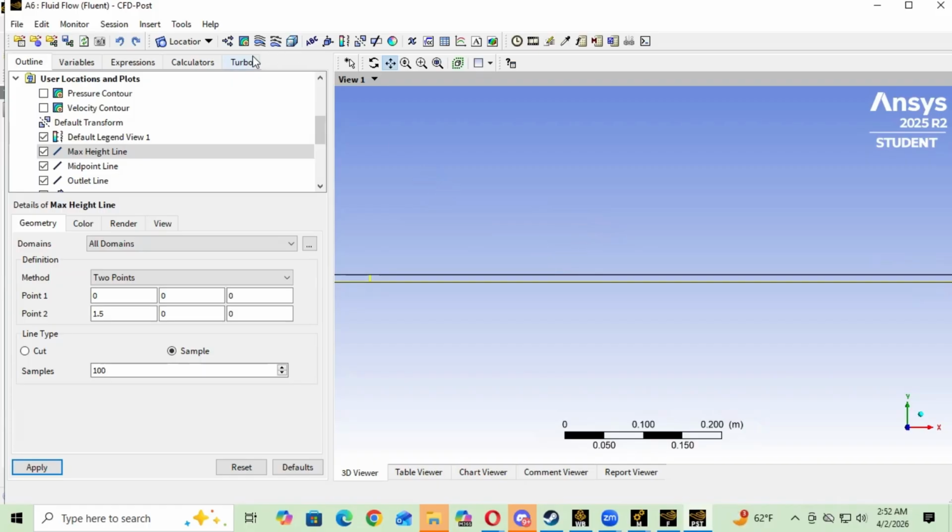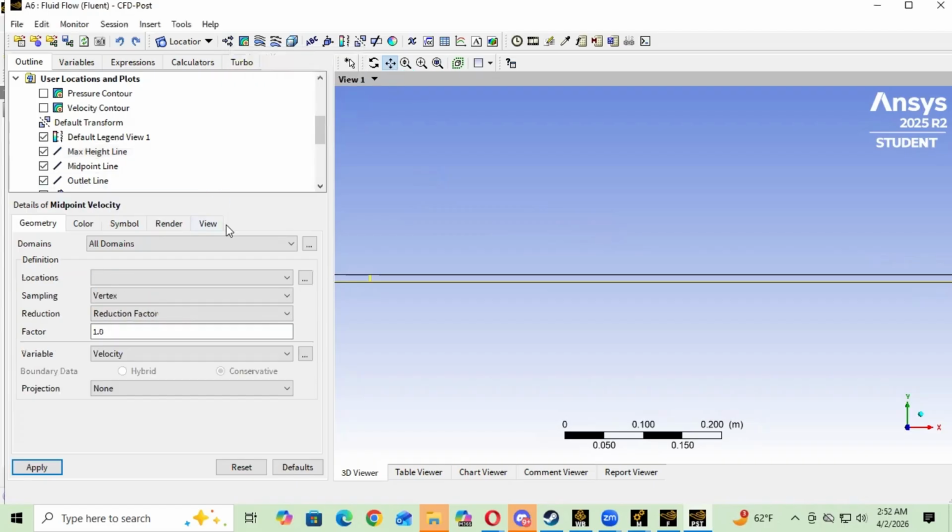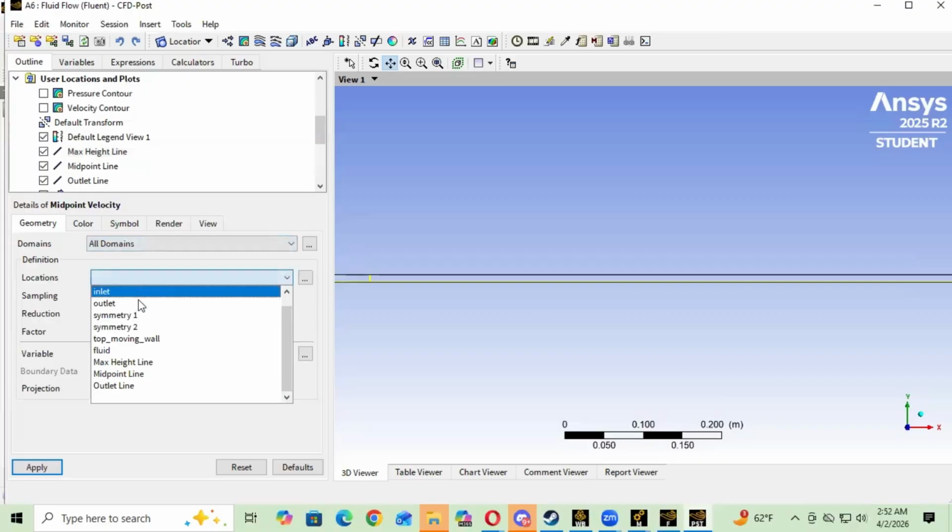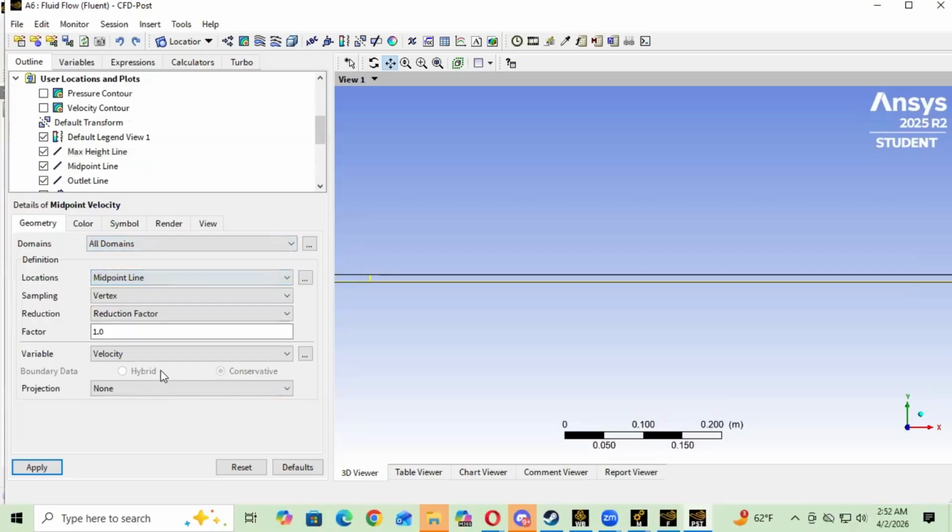We want to make a new vector, and we're going to call this midpoint velocity, and we want to move it to the midpoint line, with the larger factor and the velocity. Yeah, we should just leave it at that.